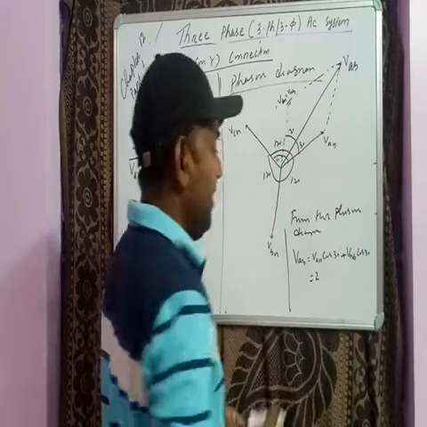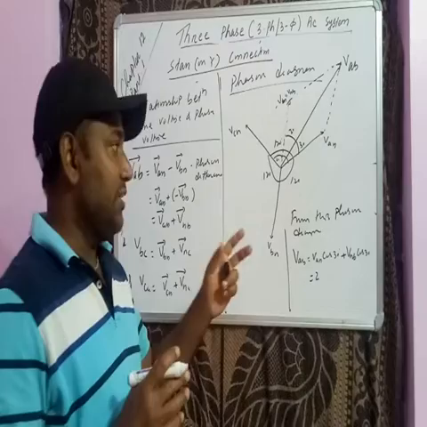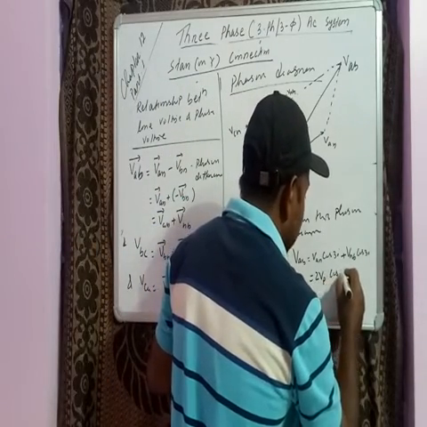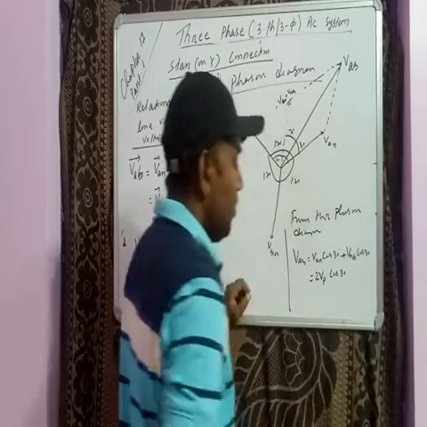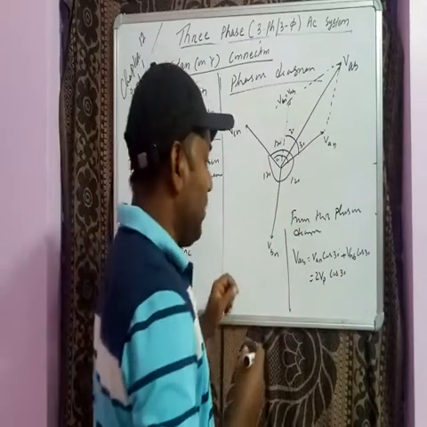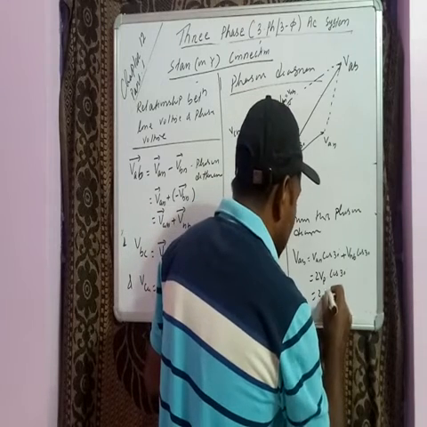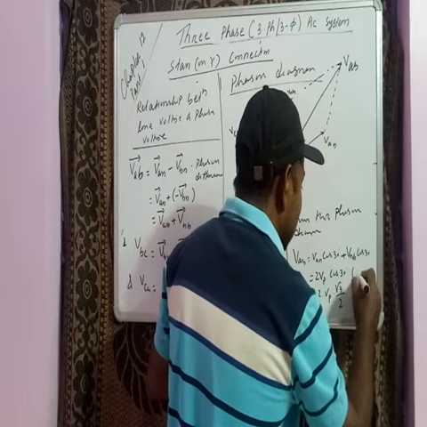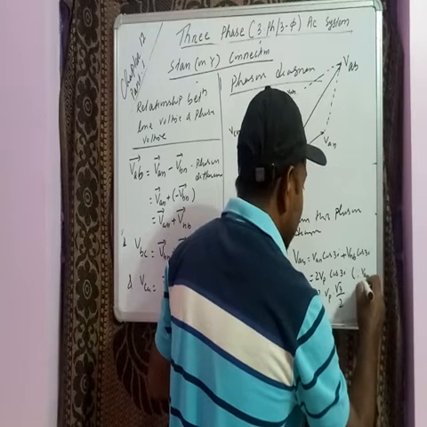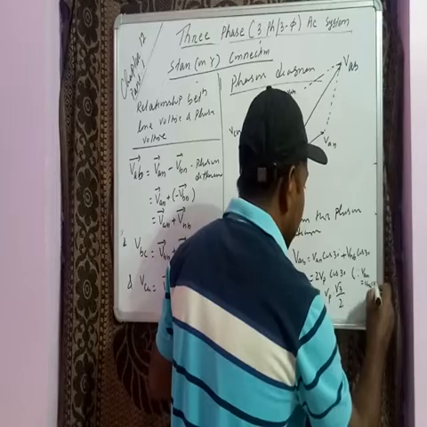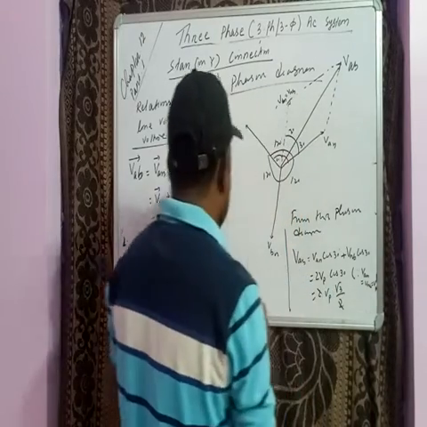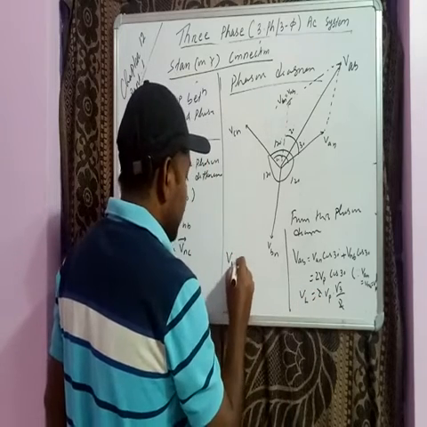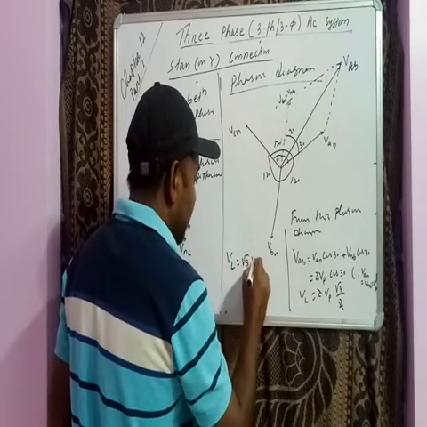Since VAN and VNB are equal because it is a balanced system, we can write it as 2 VP cos 30. Since cos 30 is root 3 by 2, this is 2 into VP into root 3 by 2. So 2 will cancel, and VAB is your V line. So V line is root 3 V phase.